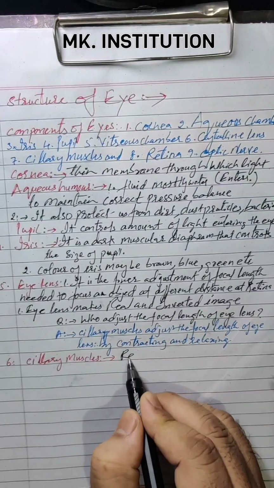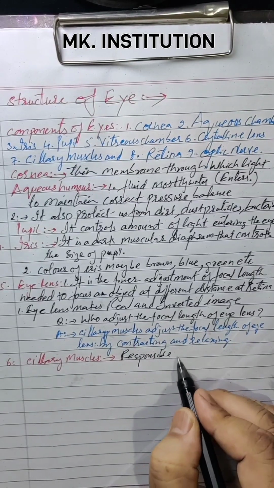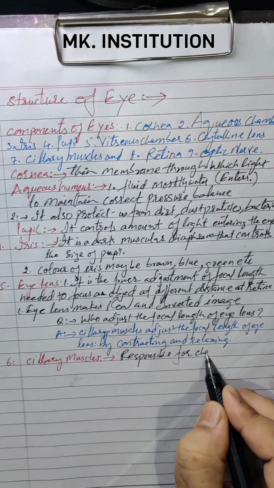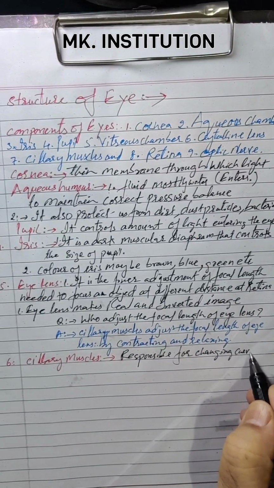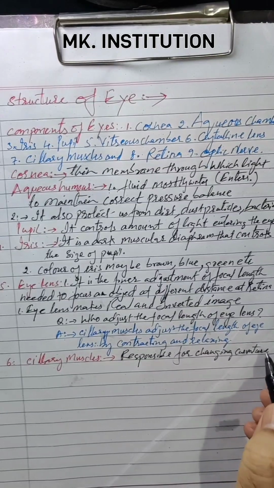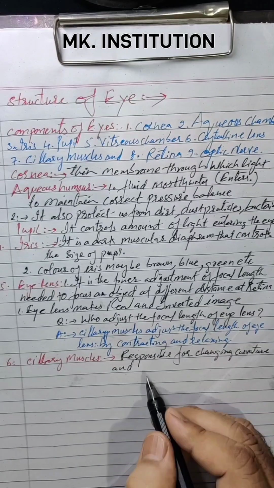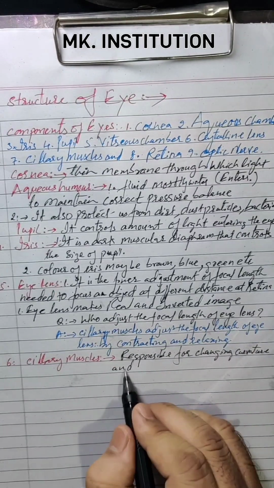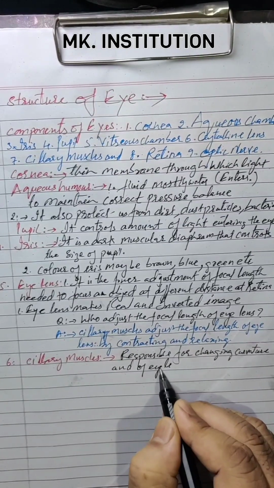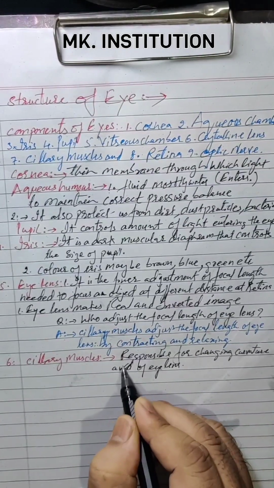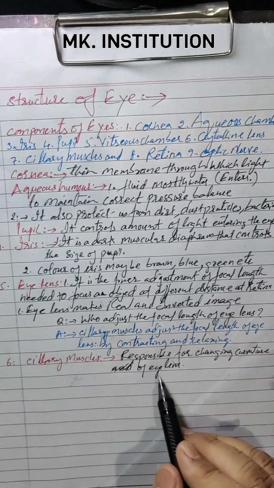Ciliary muscles are responsible for changing the curvature of the eye lens. What are the main works of the ciliary muscle here? It is responsible for changing the curvature of the eye lens.